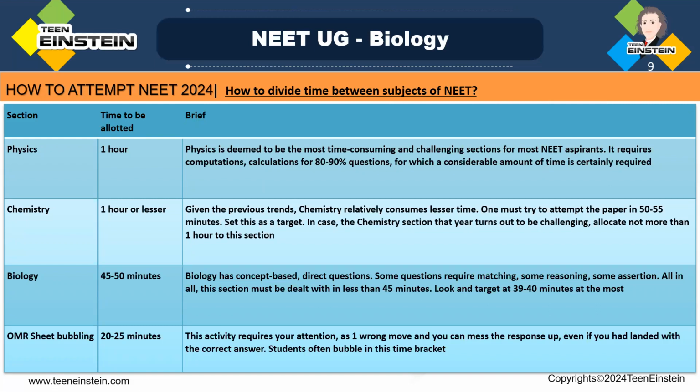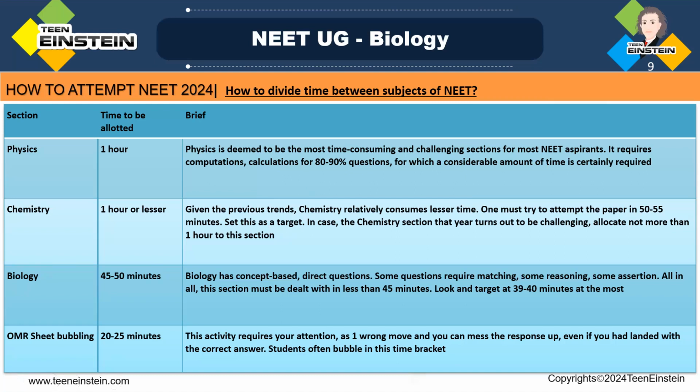Because you know that in physics you will get problems, so you need time for calculations, and that kind of questions will take so much time, right? And for chemistry, that also may take 1 hour or less than 1 hour. So compared to physics, this is a less time consuming subject, but you have to try to attempt this in 50 to 55 minutes. So set these kind of targets, right?